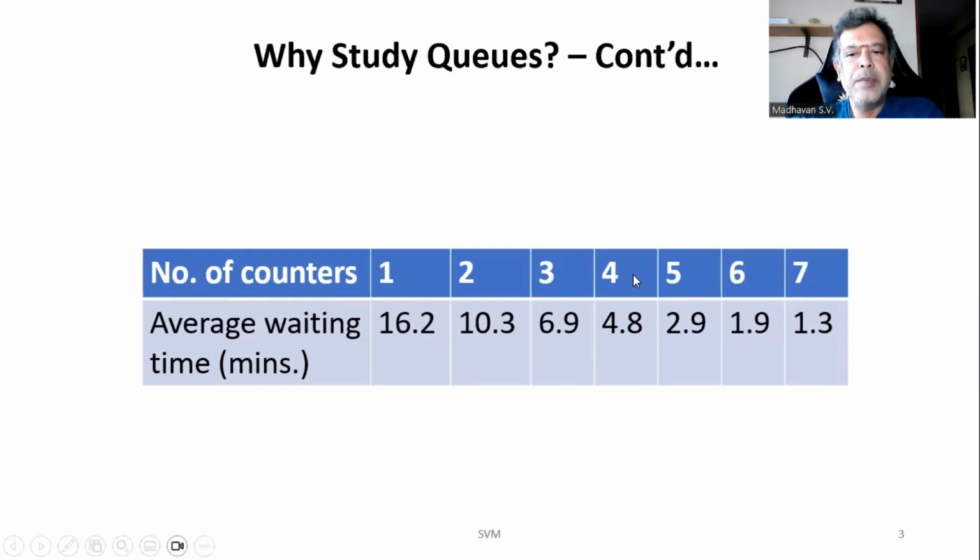If they put up four counters, then the average waiting time reduces to 4.8 minutes. If they put up five service channels, then it becomes 2.9 minutes average time. If they put up six counters, then the average waiting time further gets reduced to 1.9 minutes. And if they put seven counters, the average waiting time further reduces to 1.3.